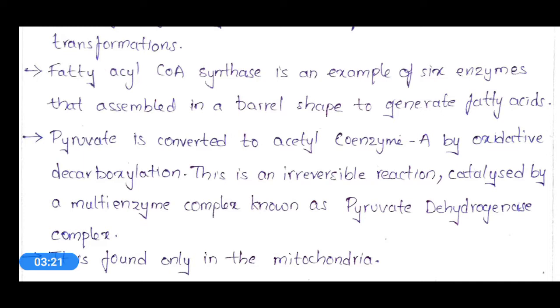If oxidative decarboxylation of pyruvate happens, what will happen? The pyruvate is converted into acetyl CoA, and this is an irreversible reaction.